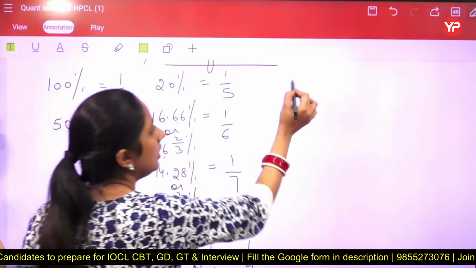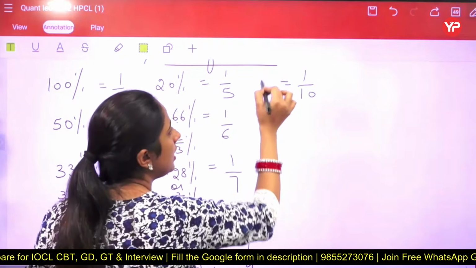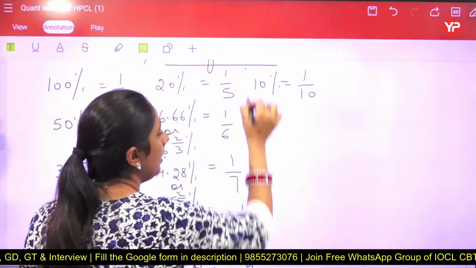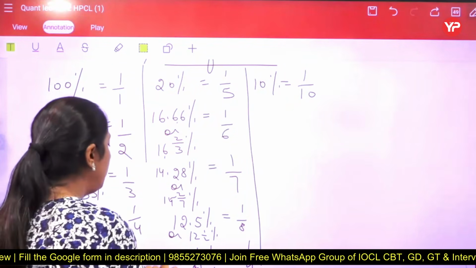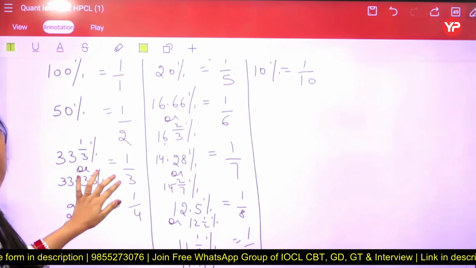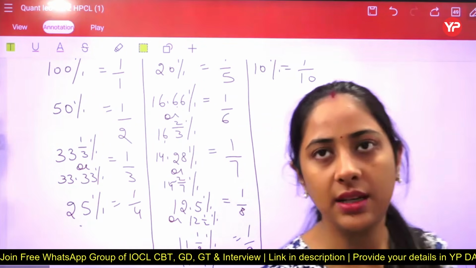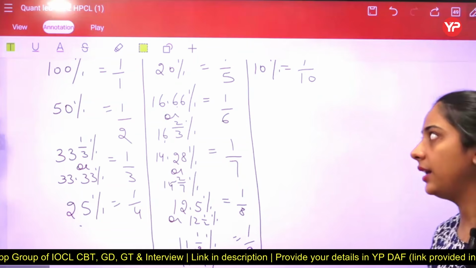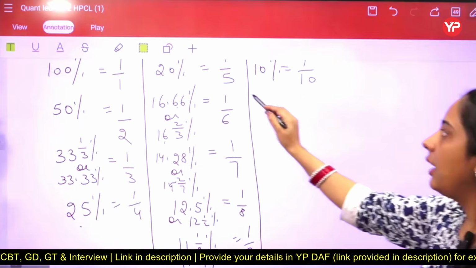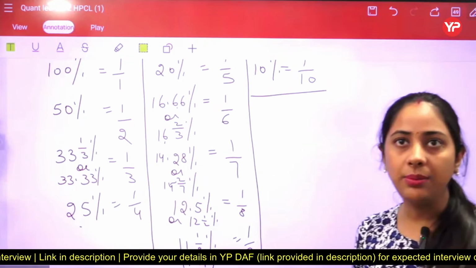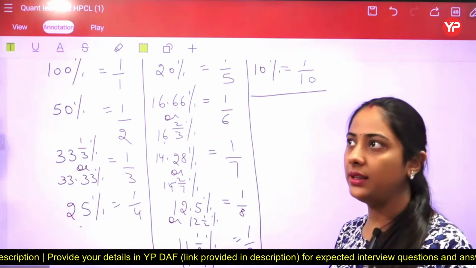Now the next is 1/10, which is 10%. These are the most important ones, from which IBPS always asks questions: if the question is this and its percentage is this, how are you going to calculate it. Now after this, we have some other percentages as well, which are important.